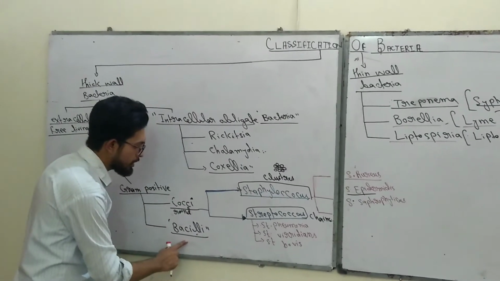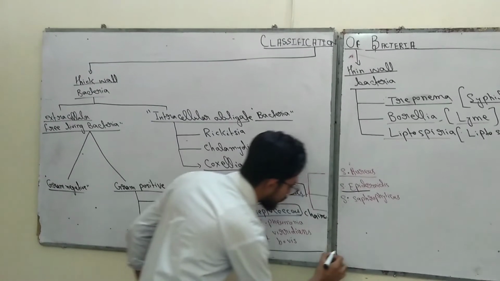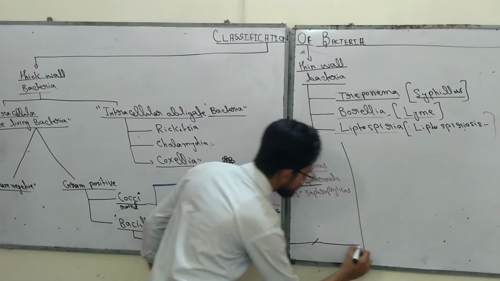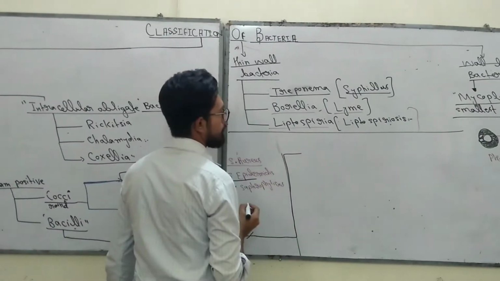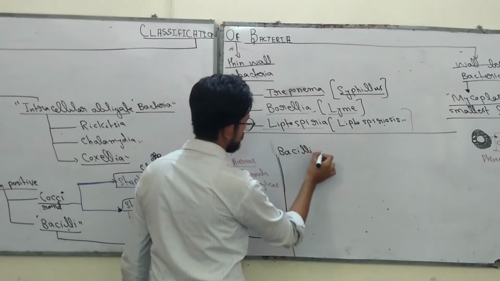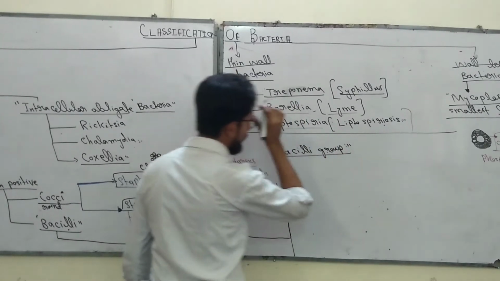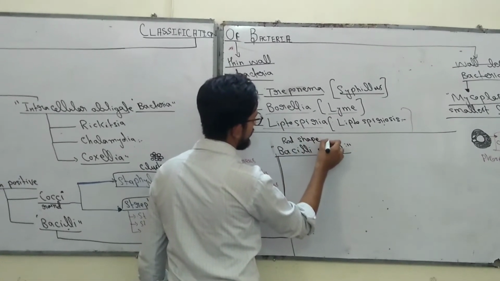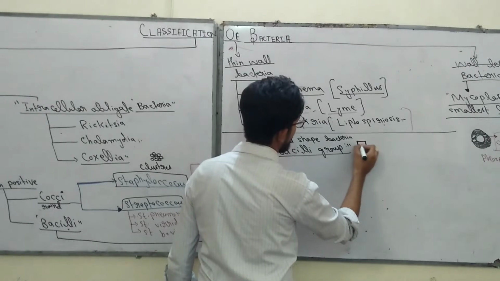Alright, so the next topic is the Bacilli group. The second most important group is Bacilli. Bacilli is a very big group, so I want to write it here. Remember that Bacilli are rod-shaped bacteria. It means that they are found in the form of rods, just like capsules.